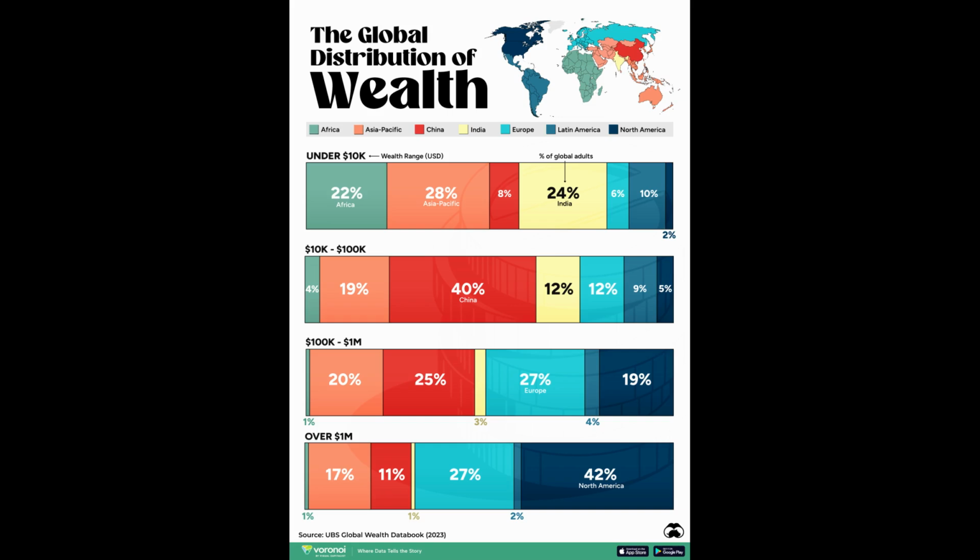From the infographic we learn that the lowest level of wealth below $10,000 is achieved by 22% of adults in Africa, 28% of adults in Asia and the Pacific excluding China and India, 8% of adults in China, 24% of adults in India, 6% of adults in Europe, 10% of Latin American adults and 2% of North American adults. If we consider that this category refers to the poor, we see that the lowest poverty is in the countries of North America and Europe.